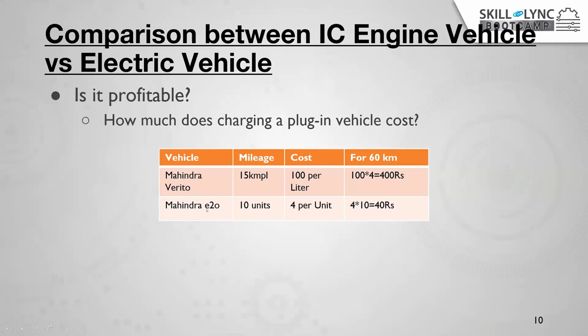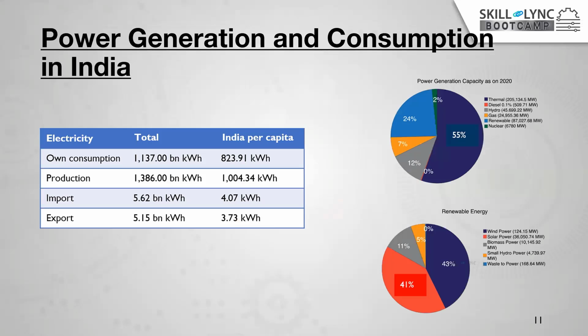The same Mahindra is also manufacturing the Mahindra E2O, whose mileage is nearly 10 kilometers per unit, right? The cost of electricity varies from state to state. Somewhere it is 3 rupees, somewhere 6 rupees. So on average, we can take 4 rupees per unit. If you are traveling 10 kilometers per unit, then for 60 kilometers you require 6 units, multiplied by 4, and you will get nearly 40 rupees per 60 kilometer drive. So see this, we are spending nearly 10 times more money on the petrol. Okay, but